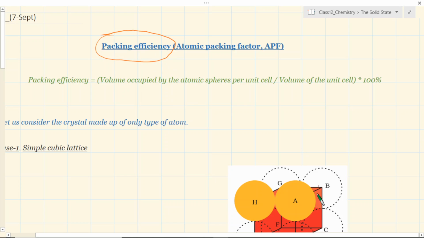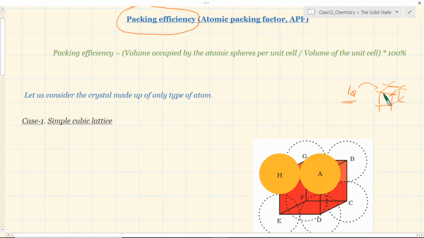helps us to understand many things about crystalline solids, because when we discuss properties, for example density, a simple example, how much volume of this unit cell is occupied by lattice points, that is called packing efficiency. So the formula is very simple. You have the volume occupied by the atomic spheres per unit cell. Okay, you have to keep this in mind, not randomly, per unit cell.